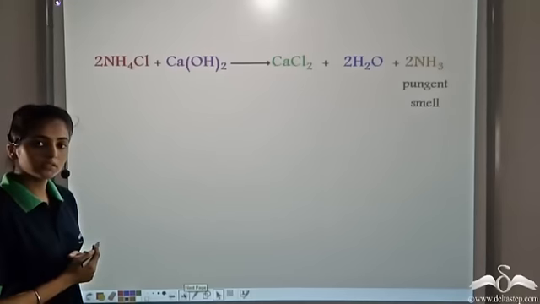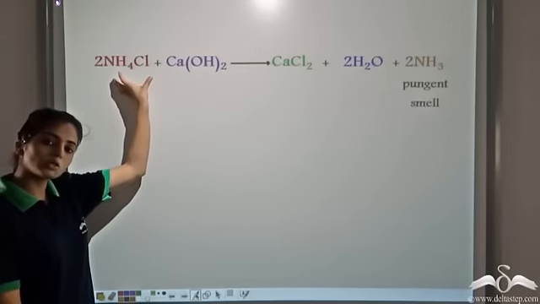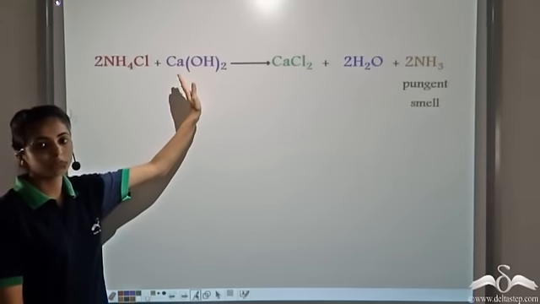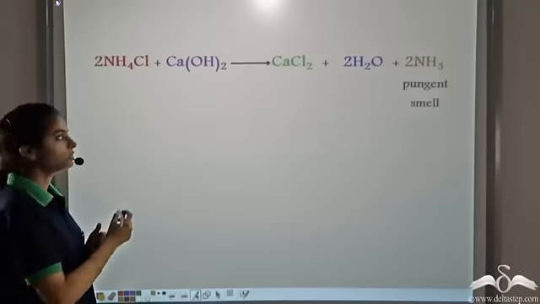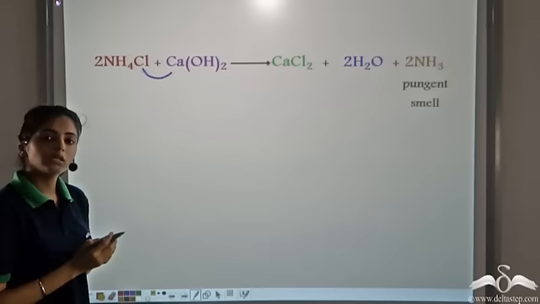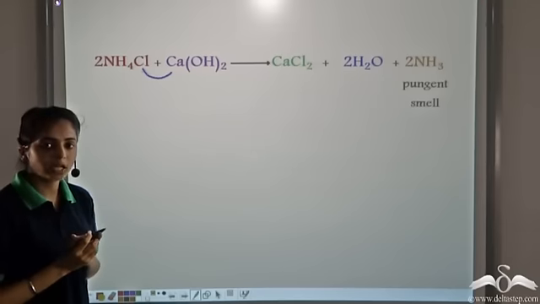In the laboratory, we use this reaction: we use an ammonium salt, ammonium chloride, and make it react with calcium hydroxide. So it forms CaCl2, that is the corresponding salt. It forms water and it releases ammonia gas. Ammonia is a pungent smelling gas.